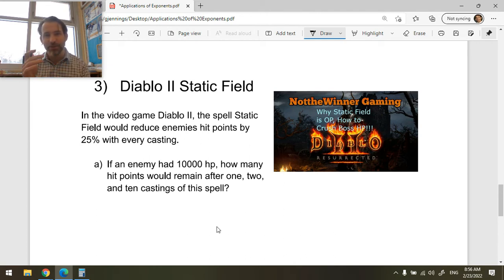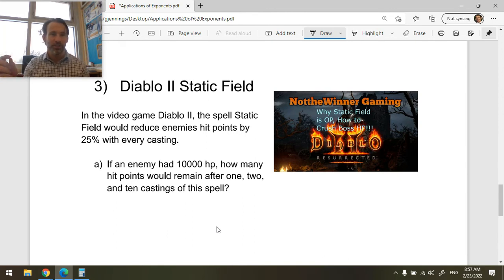And there was a spell in this game called Static Field. Static Field was unique because it did not do a set hit point number of damage. It didn't do like 100 damage. It did damage as a percent. It did 25% damage to whatever you were hitting.